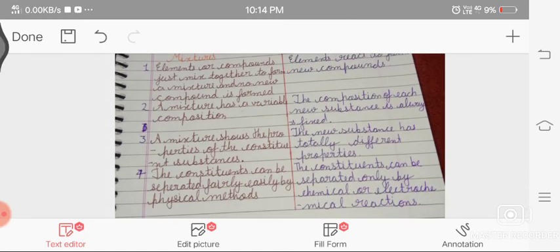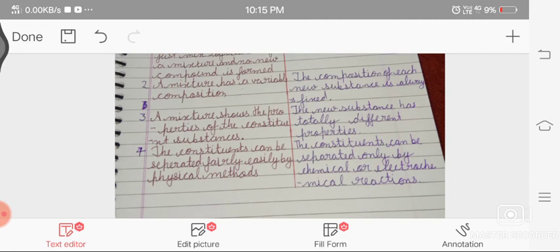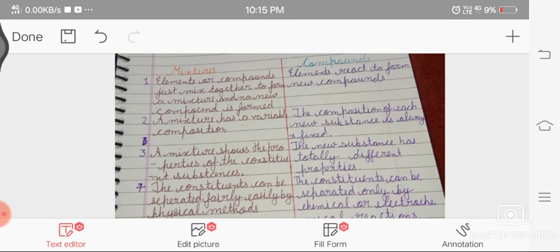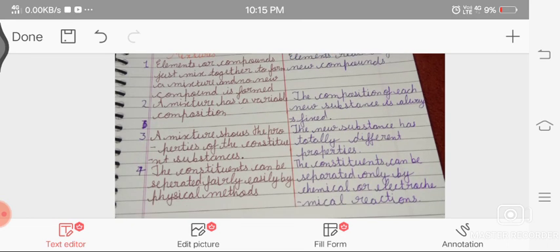A mixture has a variable composition. The composition of a compound, a new substance, is always fixed. It means in a mixture there is no ratio or proportion defined. We can add any amount of the solute in the solvent, but in compounds the ratio is always fixed. Third point, a mixture shows the properties of the constituent substances.